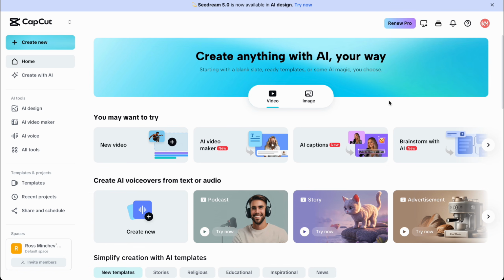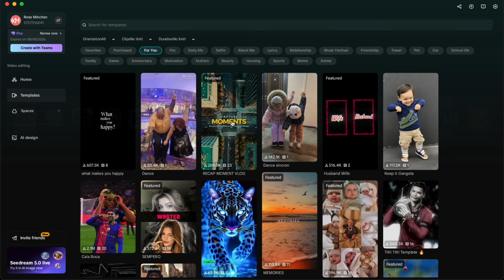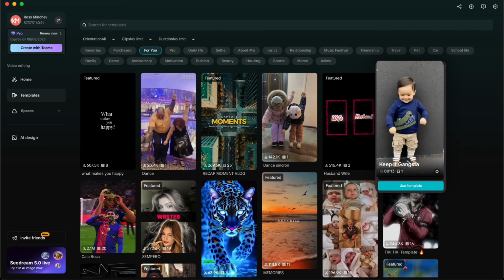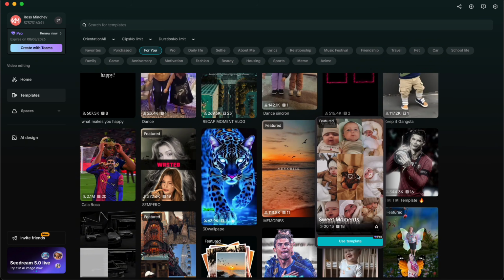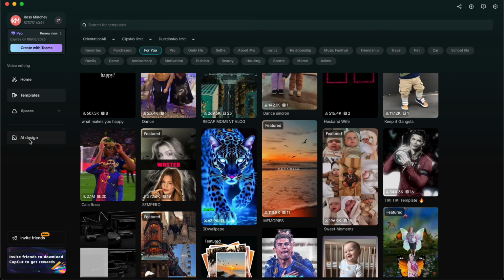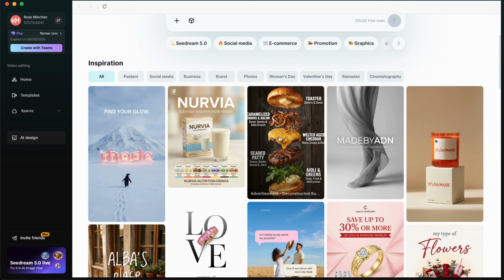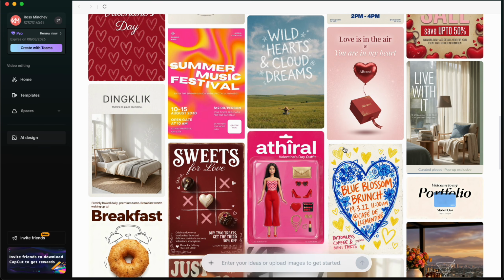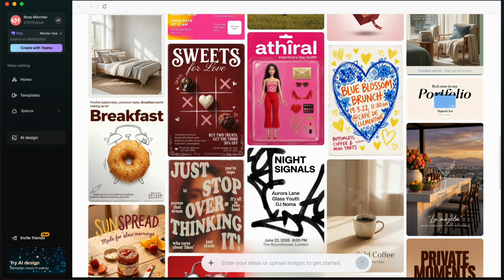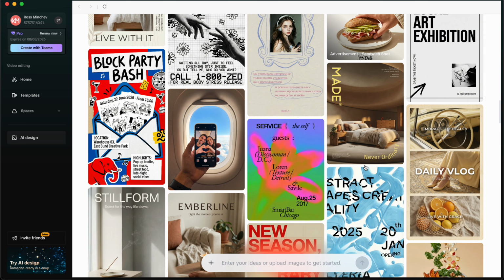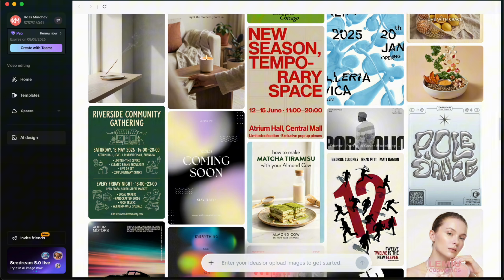Final tool on our list is CapCut. And I've been using CapCut for video editing. You see, like, you can use these templates to create short form videos and upload them to TikTok, to Instagram, to YouTube Shorts. All right, but then you also have the AI design here. By the way, I'm using the desktop app. You can create banners, posts, and they look very, very stunning, by the way. So if you're a freelancer or you work for an agency or you're looking to create your own stuff, like own design and sell them on Gumroad or sell them on Etsy.